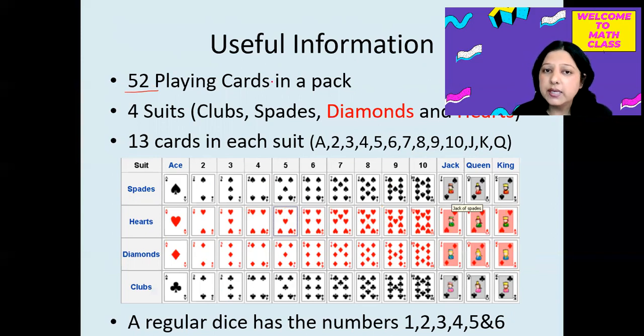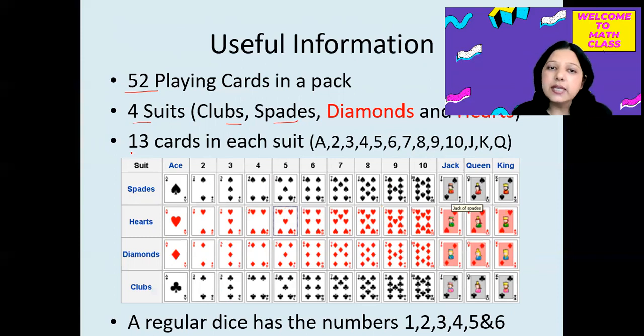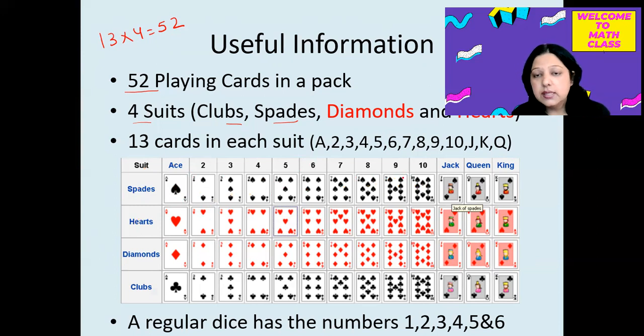We have 52 playing cards in a pack, in a deck of cards, with 4 suits: clubs, spades, diamonds, and hearts. And we have 13 cards in each suit. That means 13 times 4, total number of cards, 52. Then in these cards, we have ace, then number 2 card, then 3, 4, and so on up to 10. So in each suit, we have 10 such cards. Now the remaining 3 cards are not number cards.